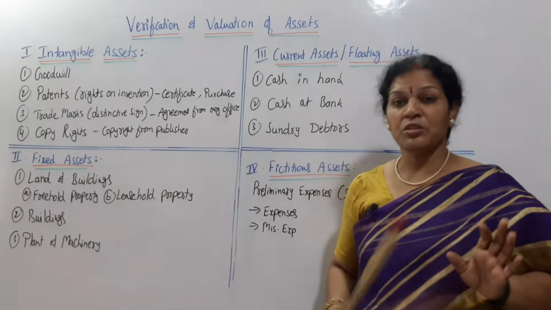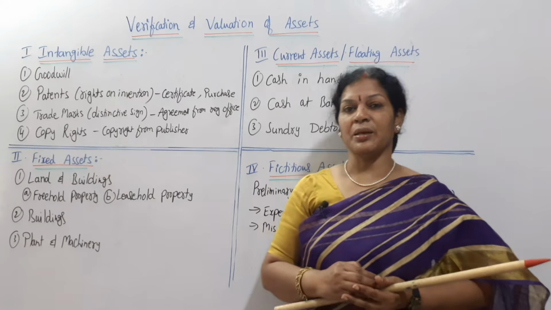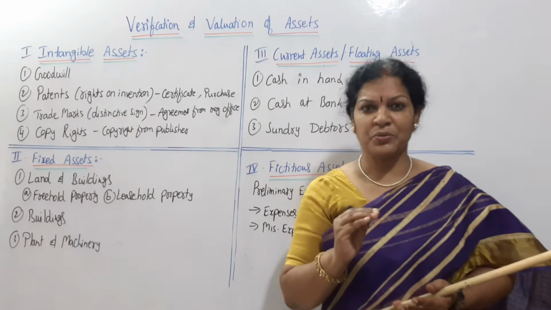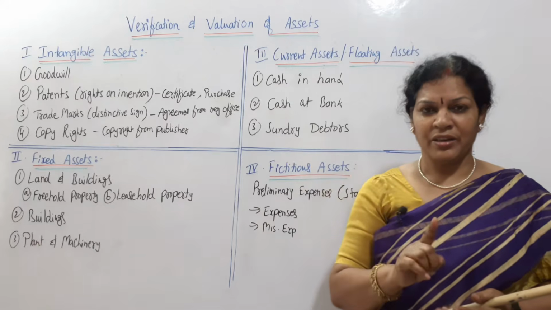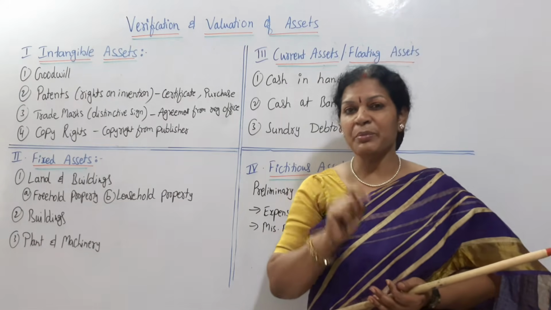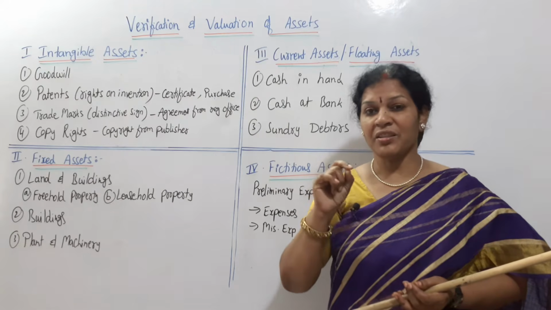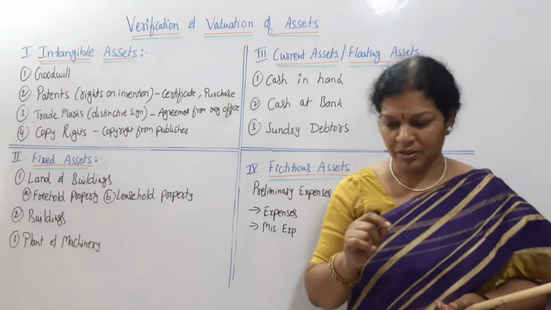Next one, it comes to leasehold property. Sometimes the company may take some property on a lease basis. Verification is very simple. For leasehold property, there will always be a lease agreement. So the auditor has to focus on the leasehold first. Where is the marker?